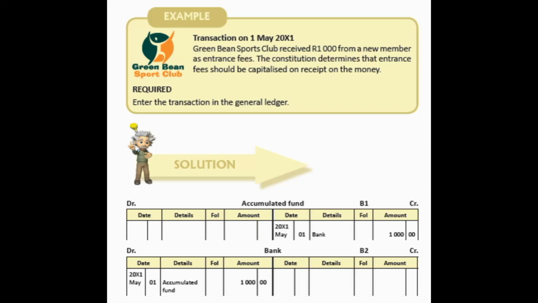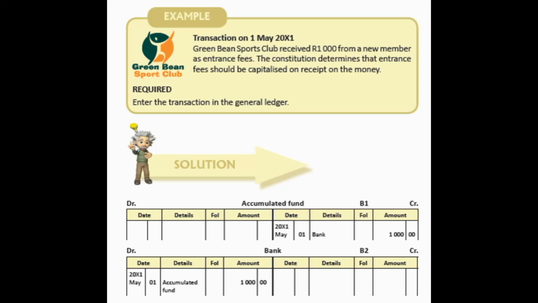If you see the word capitalized, it means that we can't take that as an income. We are going to enter that directly into our accumulated fund account. So what is the double entry in this case? Debit bank, because we receive the money, and we're going to credit accumulated fund account.